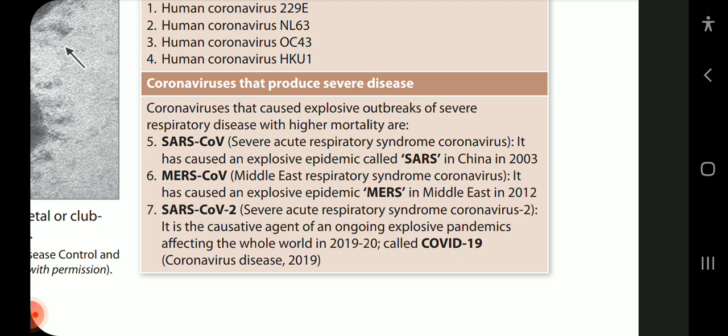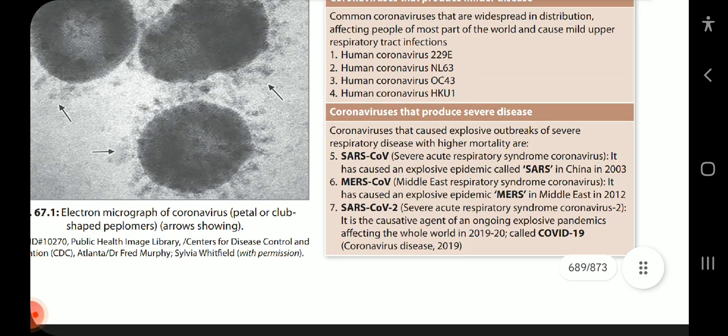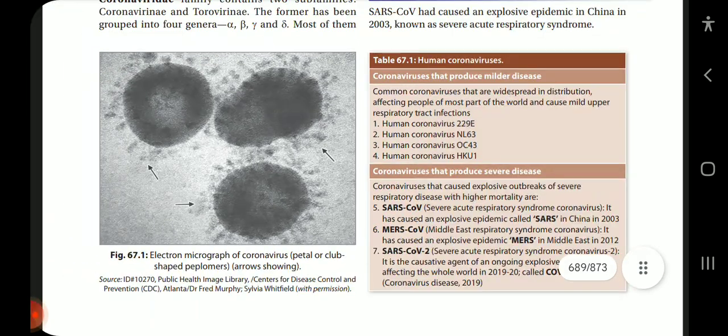It is called COVID-19, coronavirus disease. In this figure, we can see the electron micrographic picture of coronavirus, which shows petal or club-shaped peplomeres.